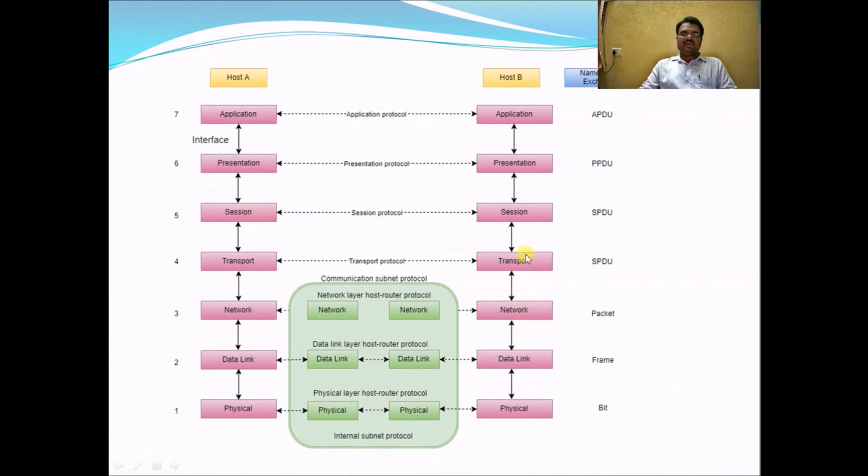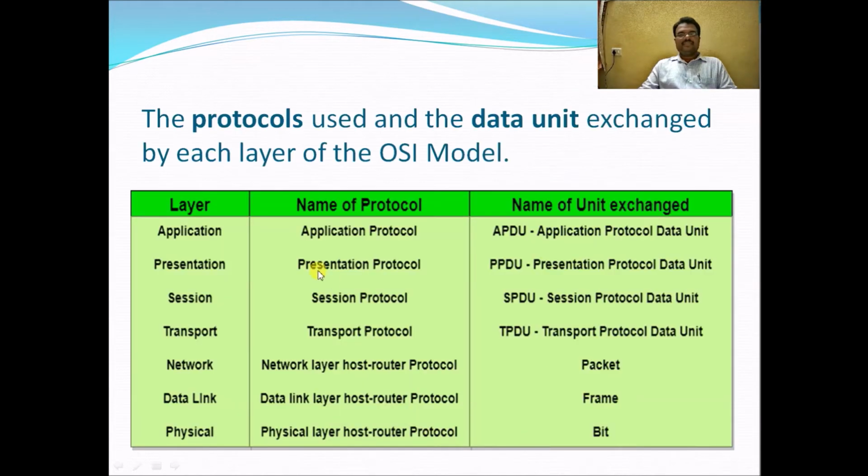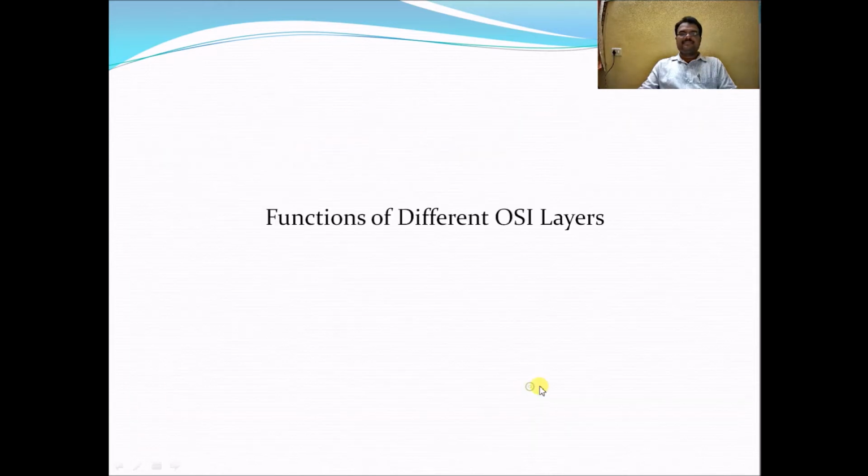And we will see what the protocols used in this are. In the application layer, it is called the application protocol data unit. Presentation protocol data unit. Session layer, session protocol data unit. In the transport layer, transport protocol data unit. In the network, data link and physical layers, the network layer host router protocol uses packets, the data link layer host router protocol uses frames, and the physical layer host router protocol uses bit by bit. And these are the different protocols used in these different layers.